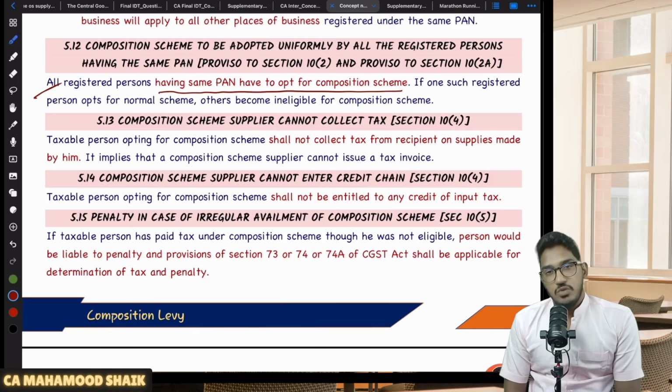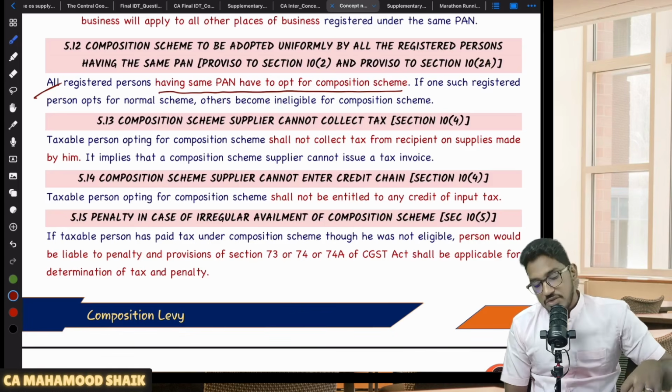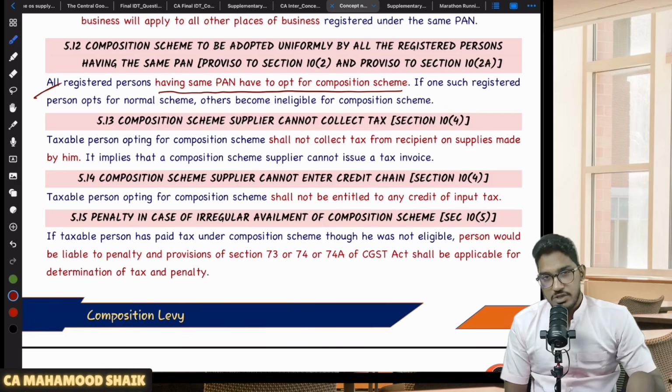No. If you want to remain under composition scheme, all the registrations under the same PAN must be under composition scheme. If you want to go out of the composition scheme, all the registrations under the same PAN must opt out of the composition scheme. There will not be such option where a few registrations will remain under composition scheme and a few registrations will remain under normal scheme. There is no option like that.